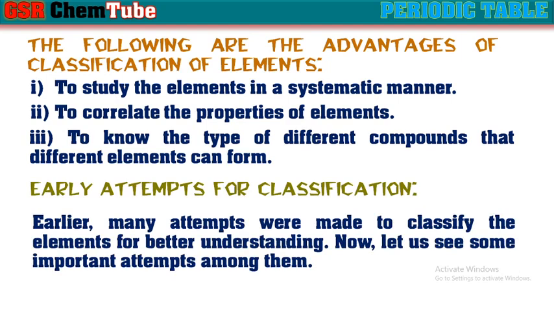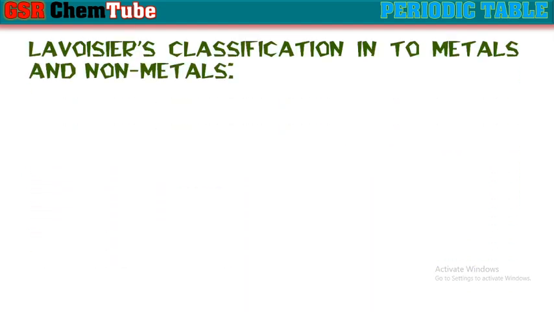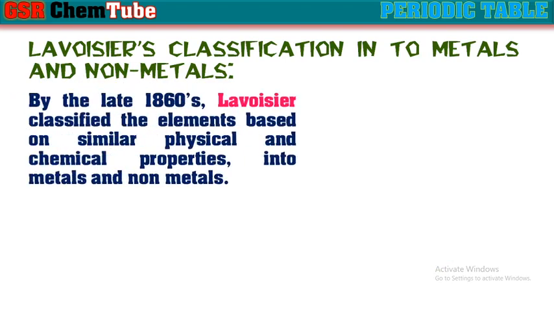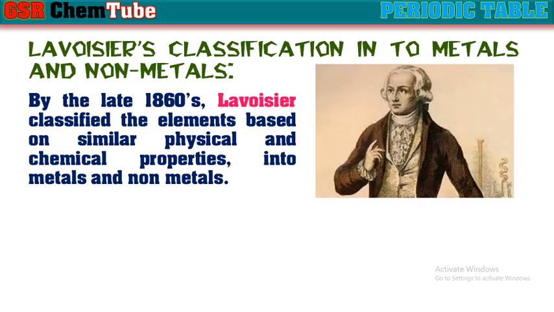Earlier, many attempts were made to classify the elements for better understanding. Now, let us see some of the important ones. One of them is Lavoisier's classification into metals and nonmetals. By the late 1860s, Lavoisier classified the elements based on similar physical and chemical properties into metals and nonmetals.